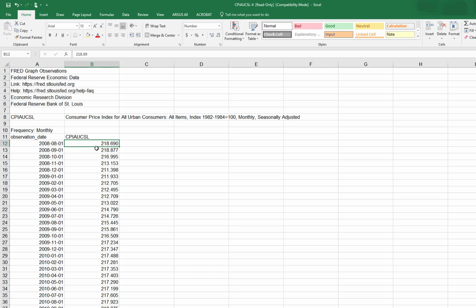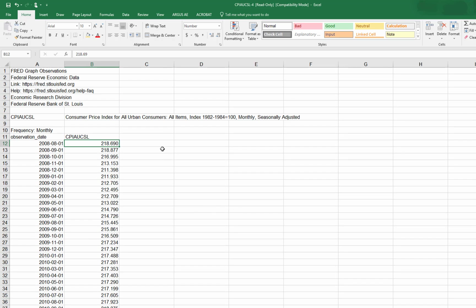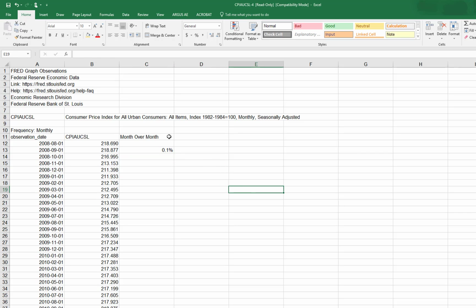We've got an inflation index for a month, and it's the measurement for each of those months over time. If I were to look at the month over month inflation, I could just take the month that we're concerned about, divide it by the previous month, subtract out 1, and then format that with 1 decimal place for the percentage change.